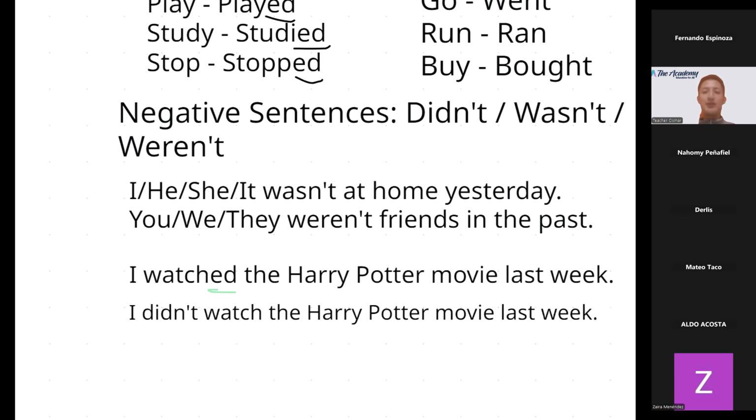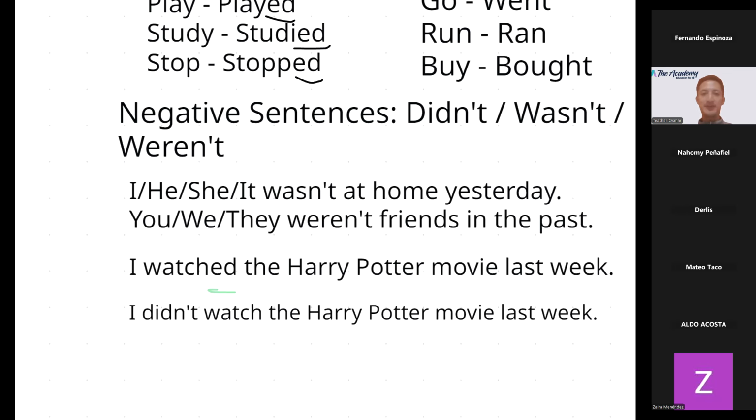Excellent. Okay. Remember, my dear students, this is something really important, really essential that you need to remember about that. I watched the Harry Potter movie last week. This is affirmative, positive. I didn't watch. Remember, this is negative.